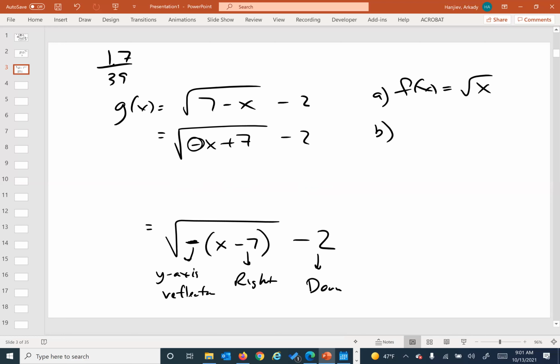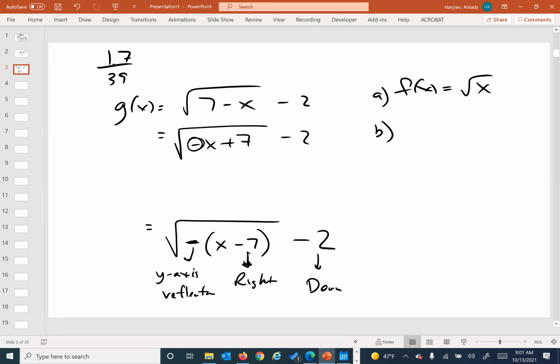The multiplication can't just happen to the X only, it's happening to the whole entire process on the inside of the function. There's your Y-axis reflection, but because of that, that 7 is going to have a sign change in front of it. And so we do have to go to the right because of the minus sign. Okay. Do I need to write it out or are we good like that? Okay. And then last one is sketch this graph.